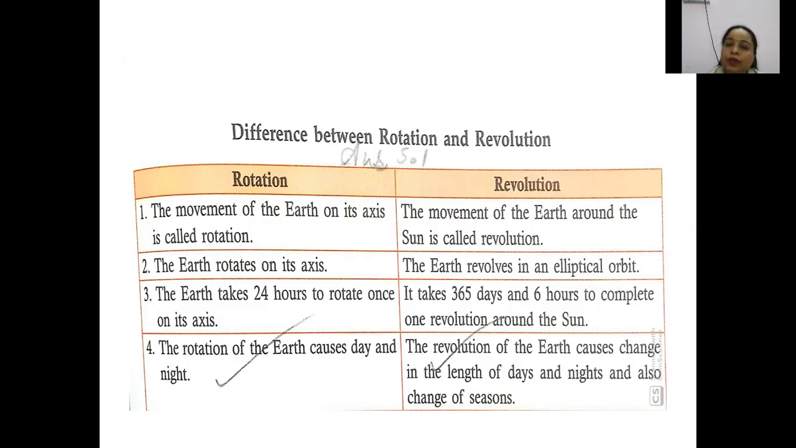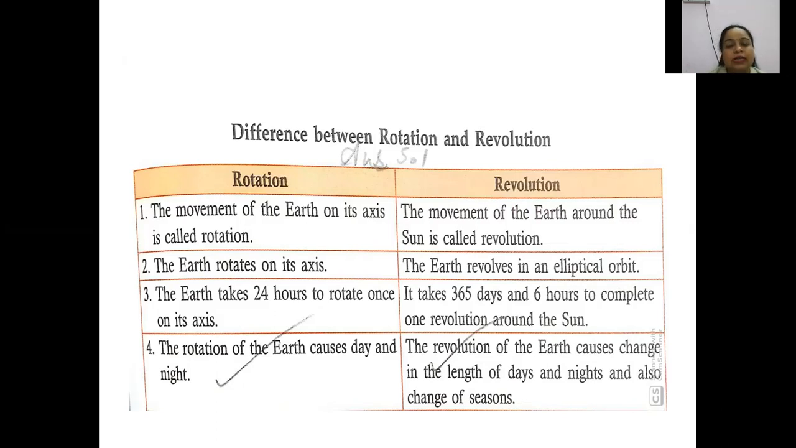So what happened during the winters? The sun takes very long to rise, that is 6:30 or 7. It takes that time to rise, and till 5:30 in the evening the sun sets. So this happens during the winter time. Okay, and there are also changes in the seasons. We have already discussed the changes in the seasons.